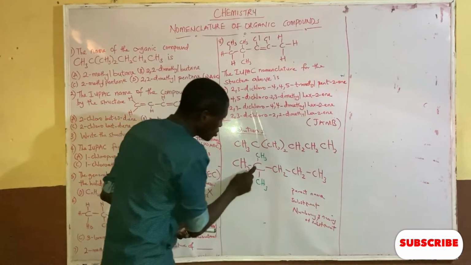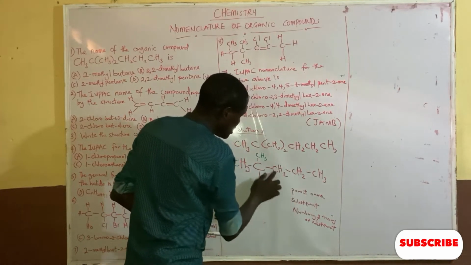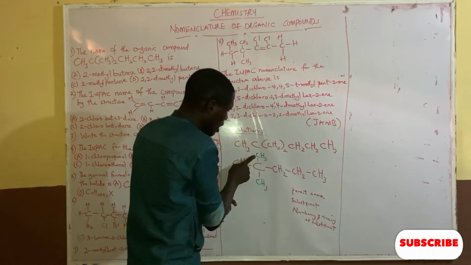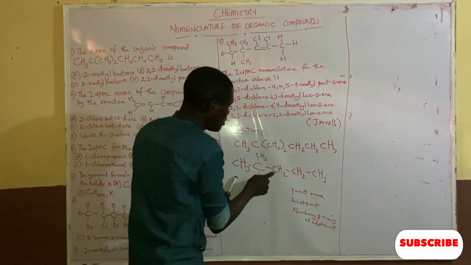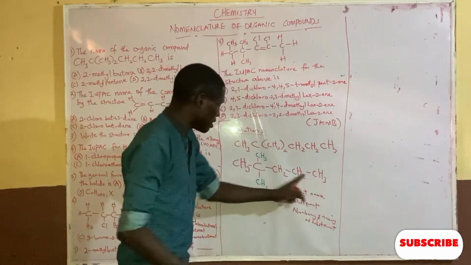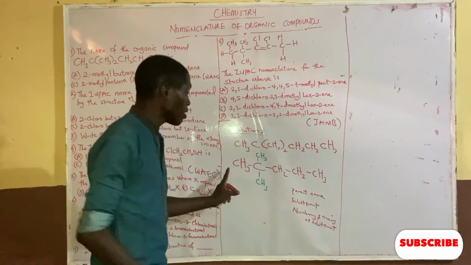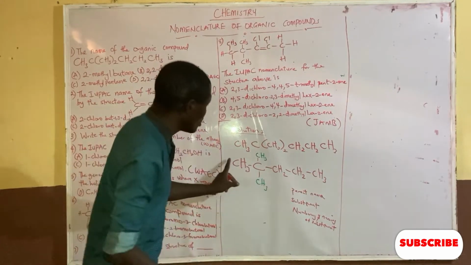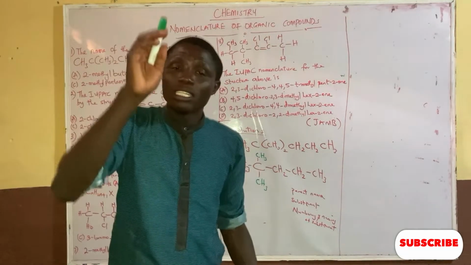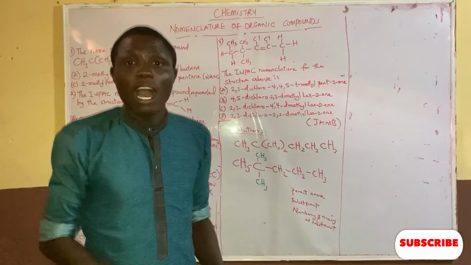If I count like this, 1, 2, 3, 4, 5. This is the longest chain. This is also another way of counting it, 1, 2, 3, 4, 5. Whichever way I count, if I count it straight like this, it is 5. If I count it like this, it is 5. So I will just use the straight chain. The number of carbon that this straight chain contains is 5.